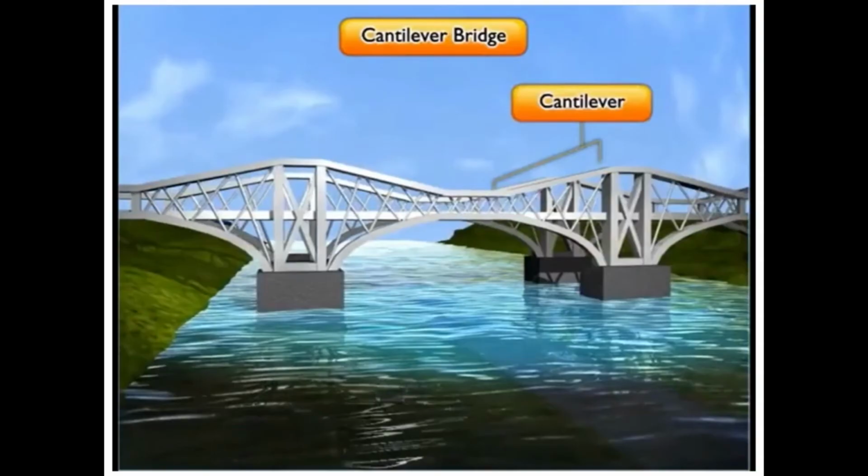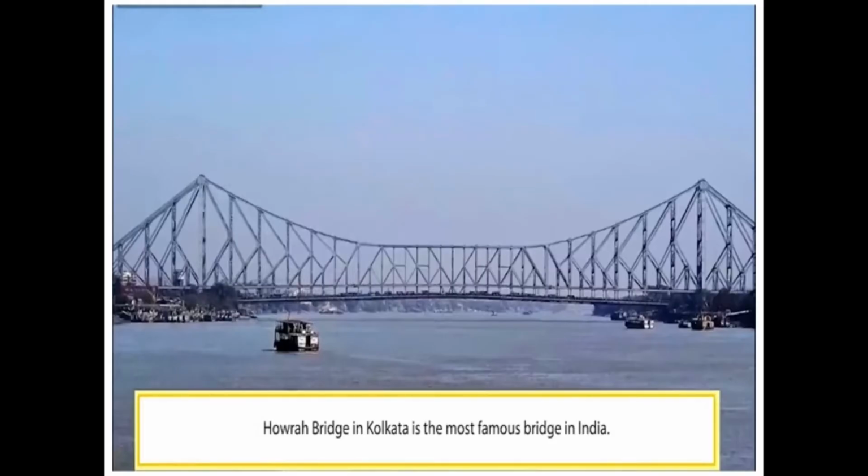Next one is cantilever bridge. Cantilever bridges are like beam bridges, but they are supported from only one end. Howrah Bridge in Kolkata is an example of a cantilever bridge. It is also known as Rabindra Setu.